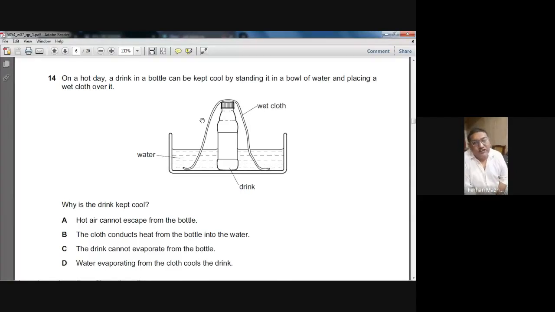And when the evaporation happens, it will have a cooling effect on the remaining liquid. That's the reason. So, what do you think? D. Water evaporating from the cloth cools the drink. That's the right choice. Question number 14, D is the right choice.